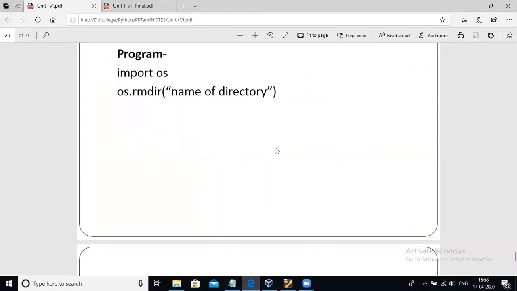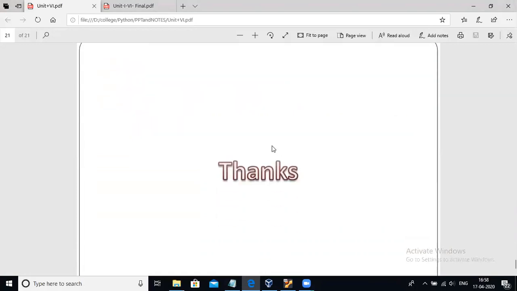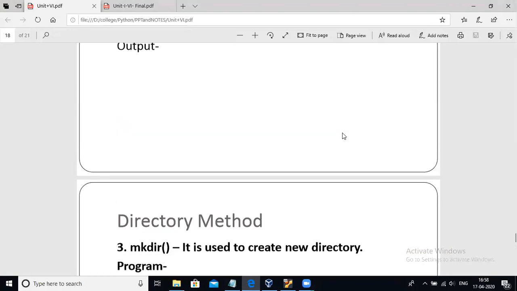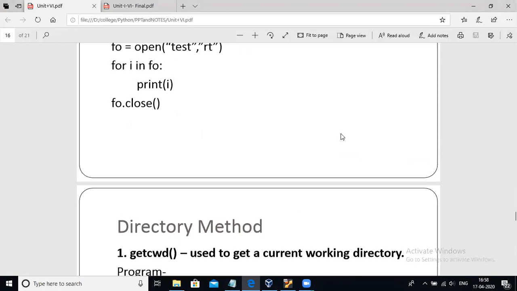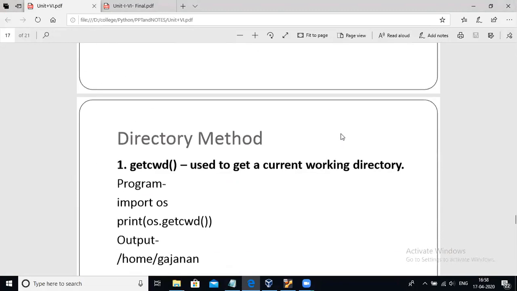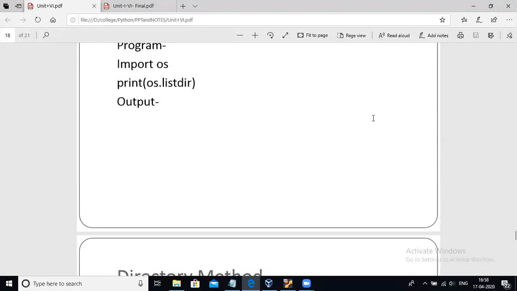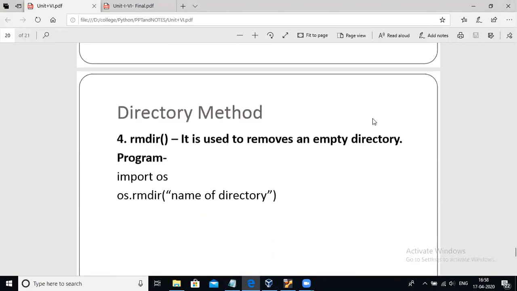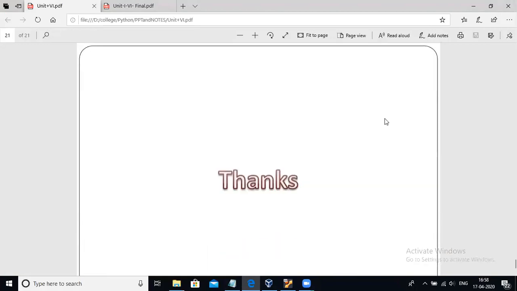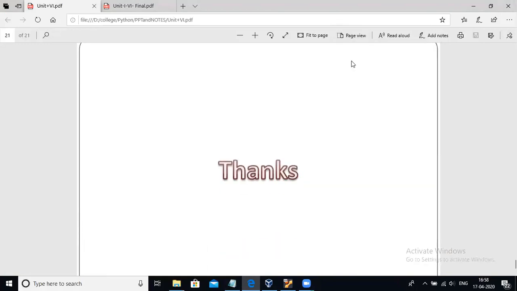So this is about the four methods which we have seen to perform operations on a directory: the getcwd method, the listdir method, the mkdir method, and the rmdir method.